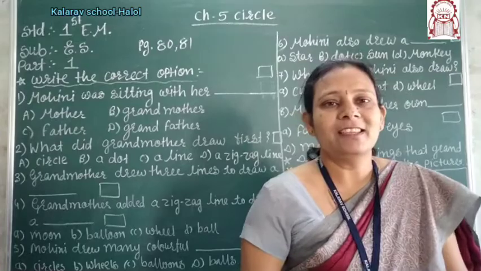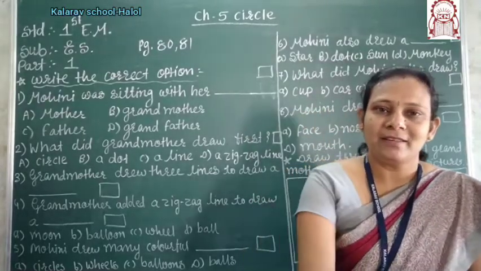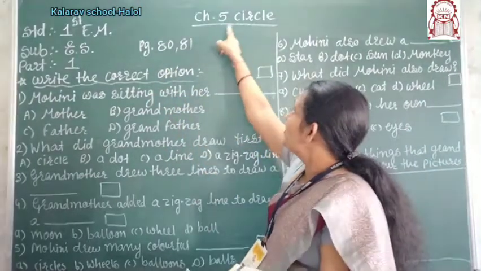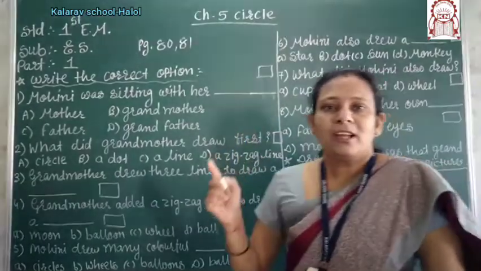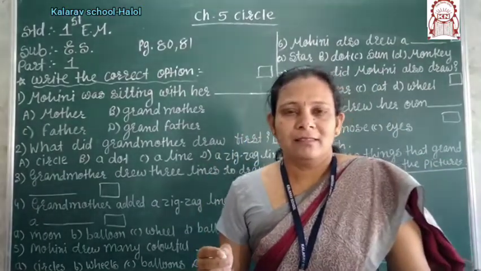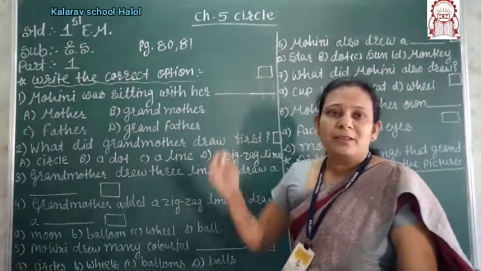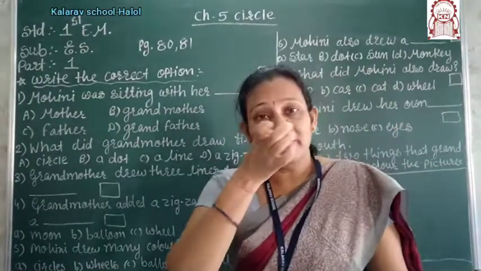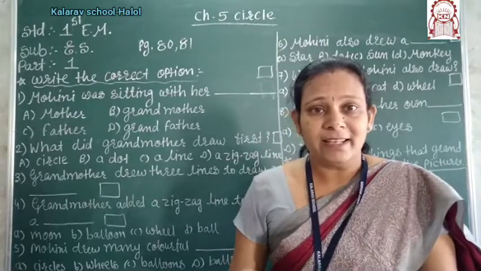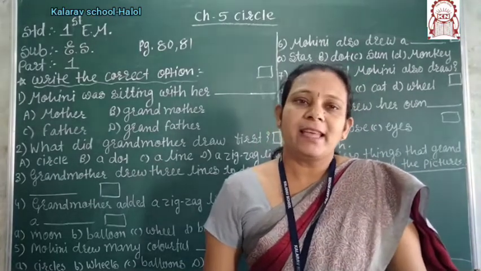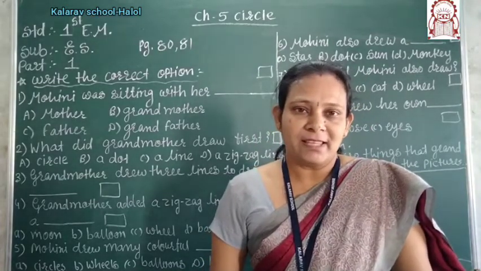Now today we see our new chapter, chapter 5, circle. What do you keep in your mind after seeing the chapter name, circle? You keep in mind the different shapes, right? Now how many shapes are there? So many shapes are there.